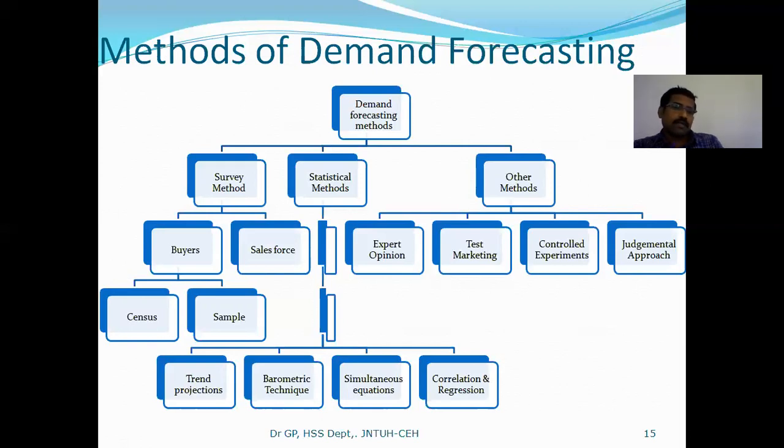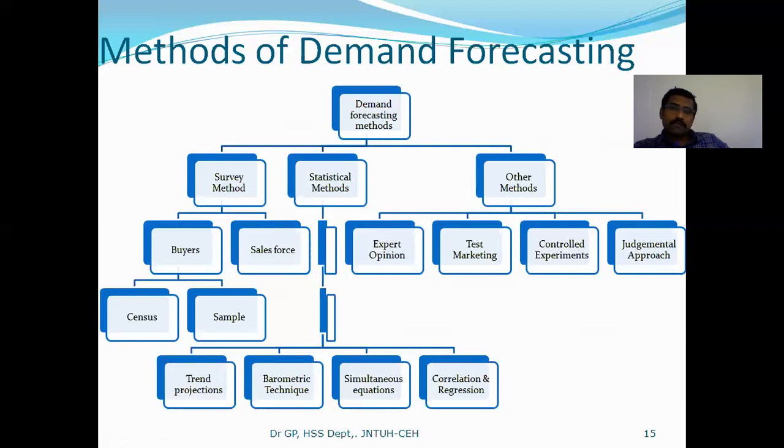So you select a few customers, distribute a questionnaire and get the feedback; that comes under the sampling method. Next, when you come to the sales force method, instead of asking the end user, you simply ask the sales force, because they directly interact with the customers and have some idea about how customers are responding towards the product. You directly get the feedback from your sales force, especially for insurance-type products. When you go and ask the customers, they may not give the right information.